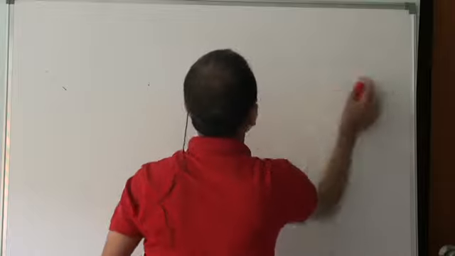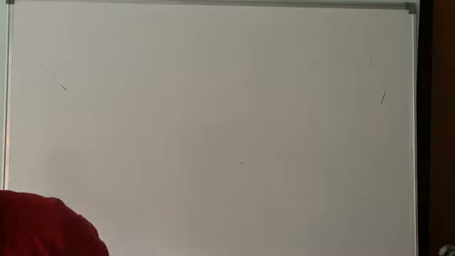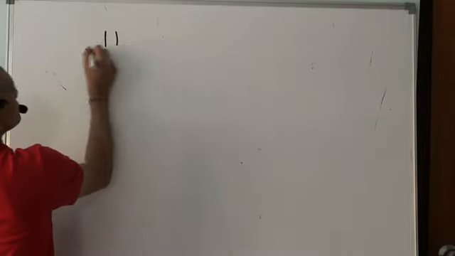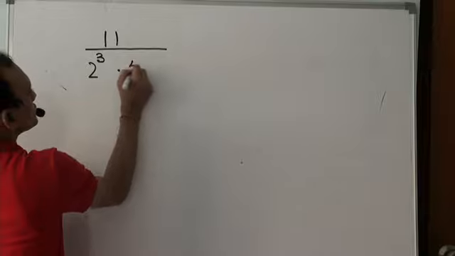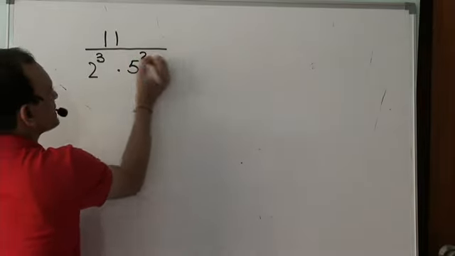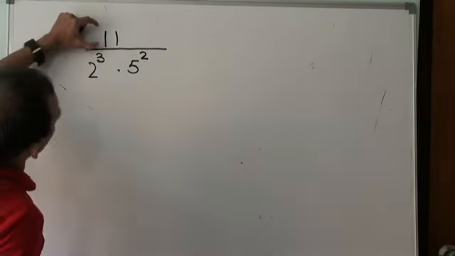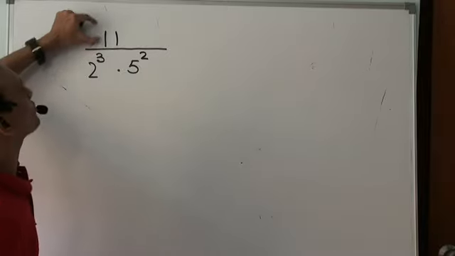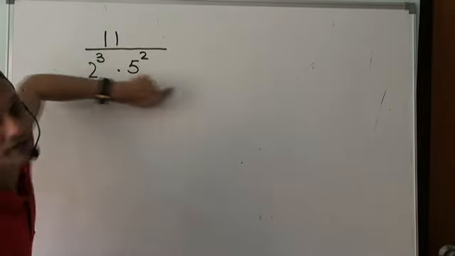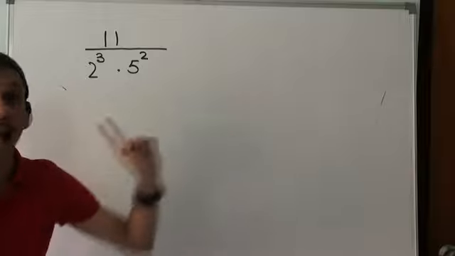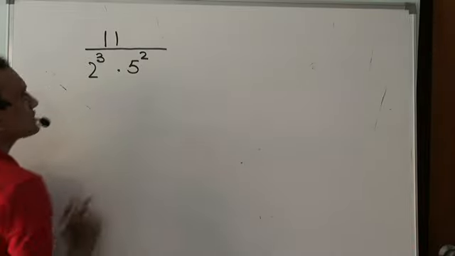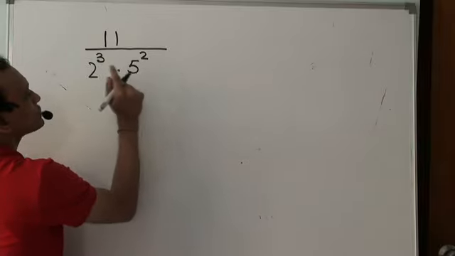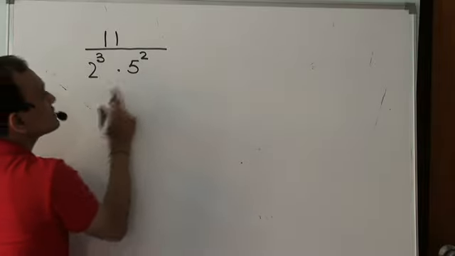Essentially, it's not a difficult proposition to examine. Say I have 11 divided by 2 cubed into 5 squared. First of all, examine that there are no common factors between 11 and the denominator. There aren't. Then perform the next step. Realize that in this case, the power of 5 is 2, the power of 2 is 3.